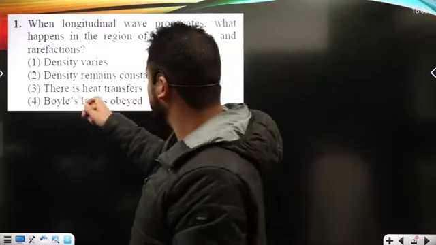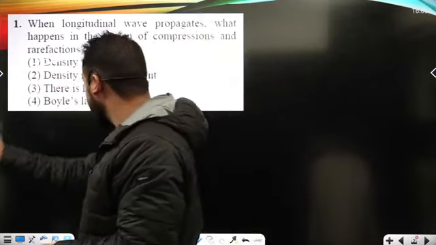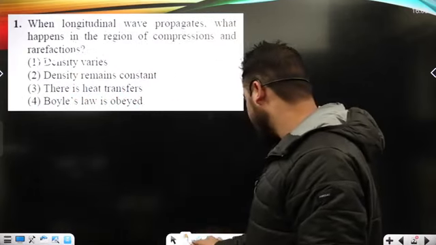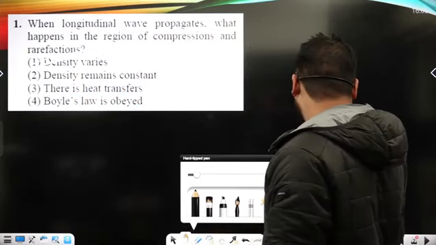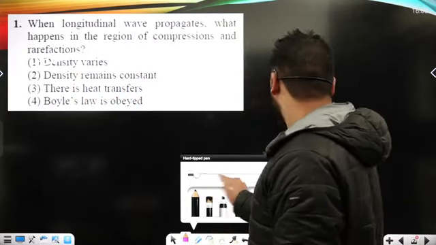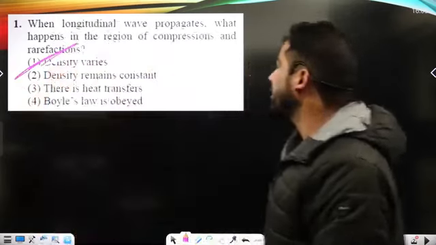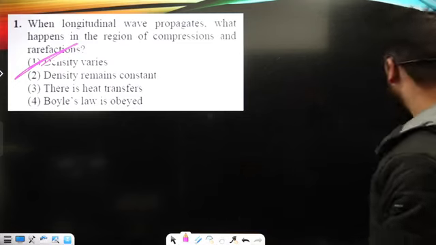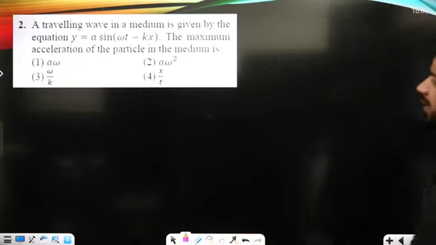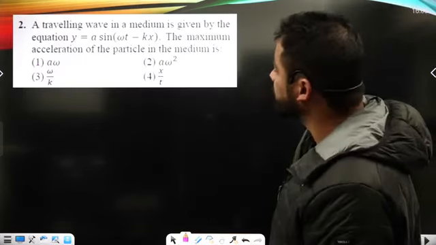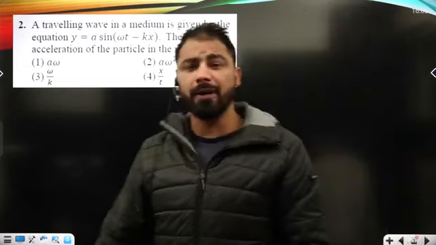So it is mentioned under option number first, okay? Under option first, it is what I can call density that varies. Density is going to vary in case of longitudinal wave propagation. So question second, a traveling wave in a medium is given by the equation; find the maximum acceleration of the particle.